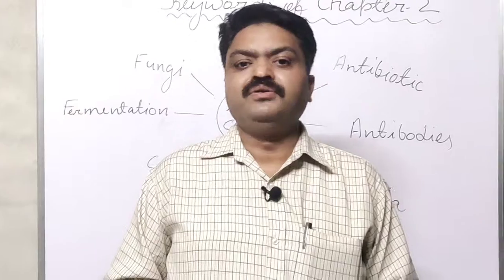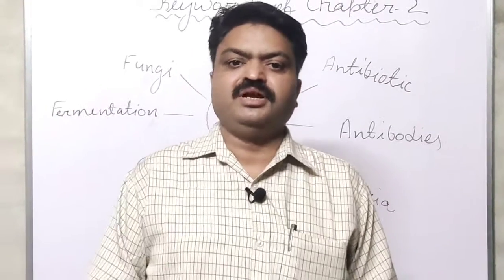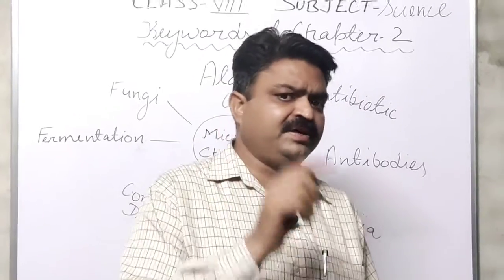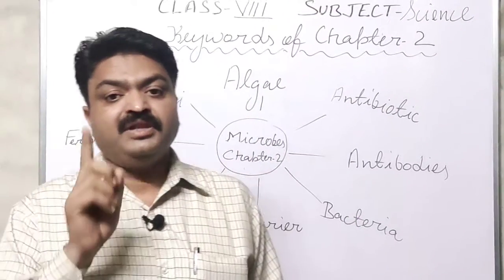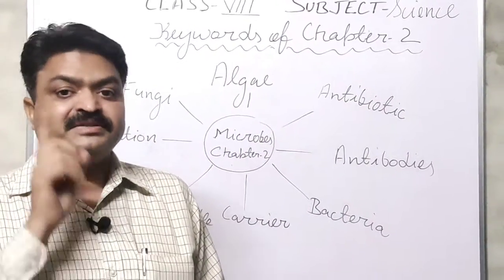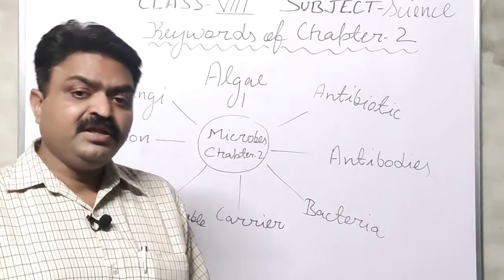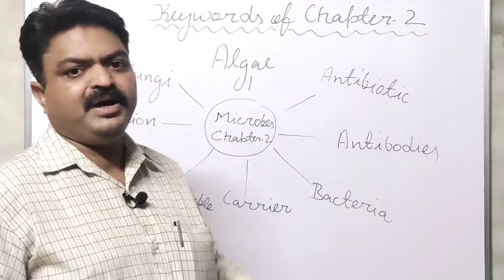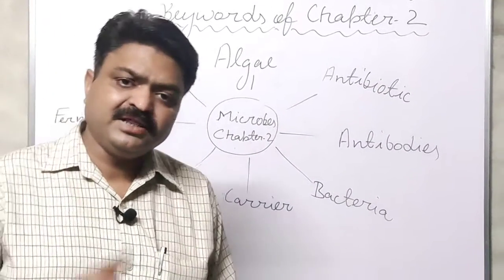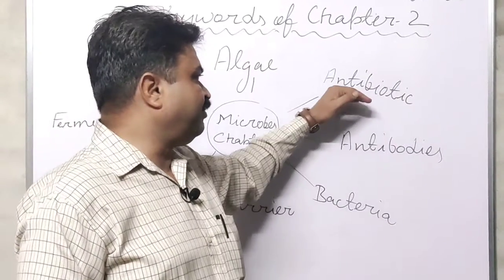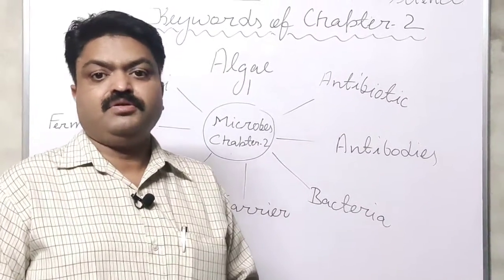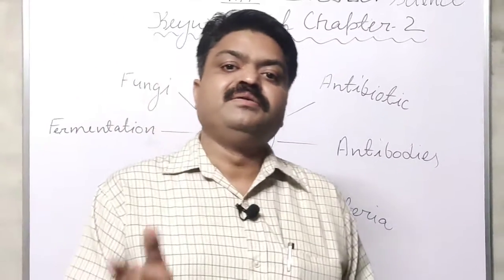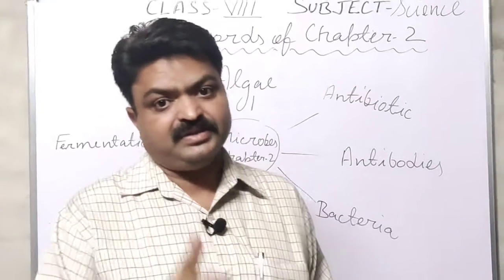Now we come to the next keyword, it is antibiotic. Many times due to these microbes we fall sick, and when we go to the doctor, the doctor prescribes us some medicines. In those medicines, many times the doctor prescribes antibiotics. So what are antibiotics, student? Antibiotics are drugs or medicines that are prepared from bacteria, fungi or virus.